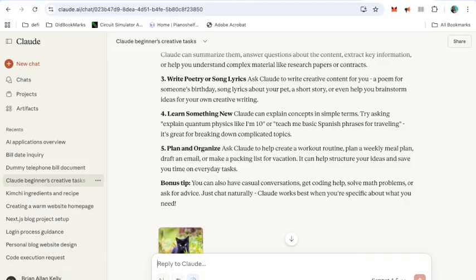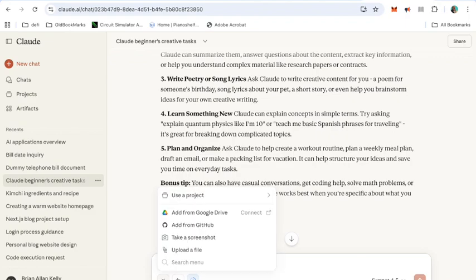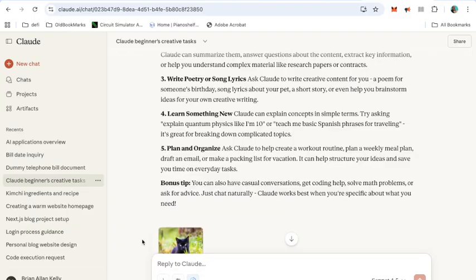And even loading in any documents or pictures or anything, so easy, straightforward. Bang, and there, add from Google Drive, and that's it. All your previous conversations are on the left hand side, all easy to read.